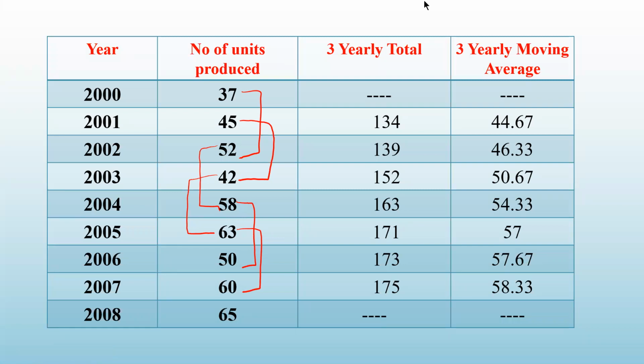So it was up to here. Now 50 plus 60 plus 55. So that will give me 175. And when I divide by 3, I'll get the average 58.33. So I have found out the 3 yearly moving averages for all the years.